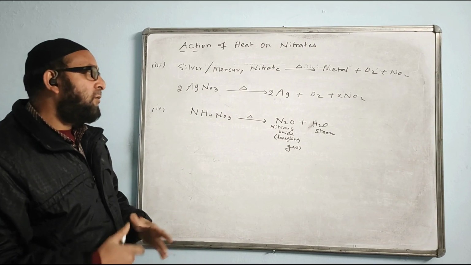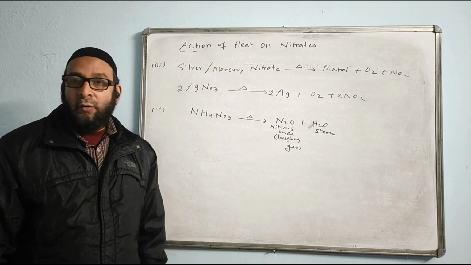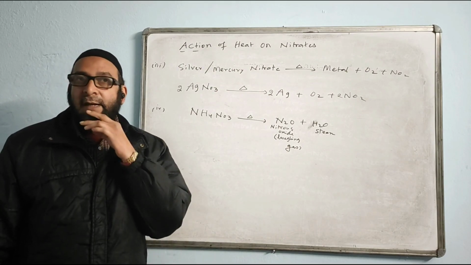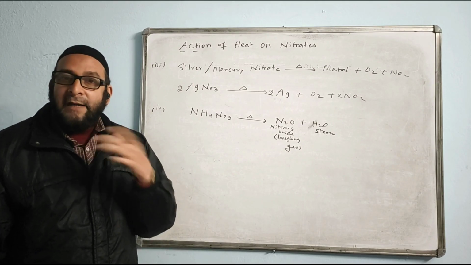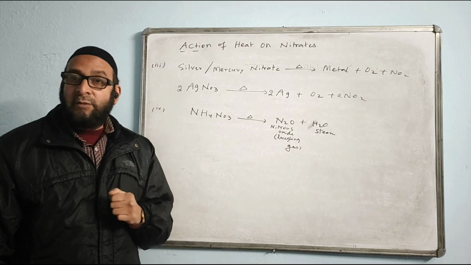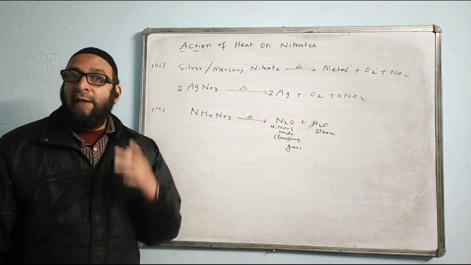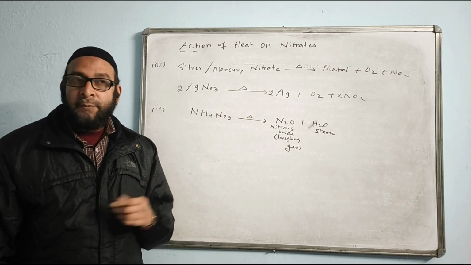Okay, if you just see everything as a whole, alkali metal nitrate gives only one gas that relights the glowing splinter, and that gas was oxygen. Second category, heavy metal nitrate have two gases, O2 and NO2, reddish brown fume is seen.